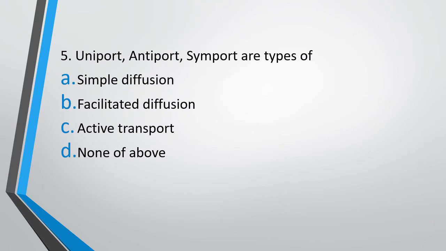Question 5. Uniport, antiport, symport are types of: option A, simple diffusion; option B, facilitated diffusion; option C, active transport; or option D, none of above. Uniport, antiport, symport are types of. The correct answer is option B, that is facilitated diffusion.